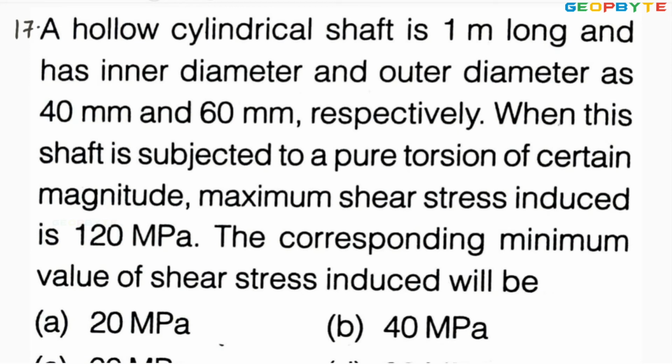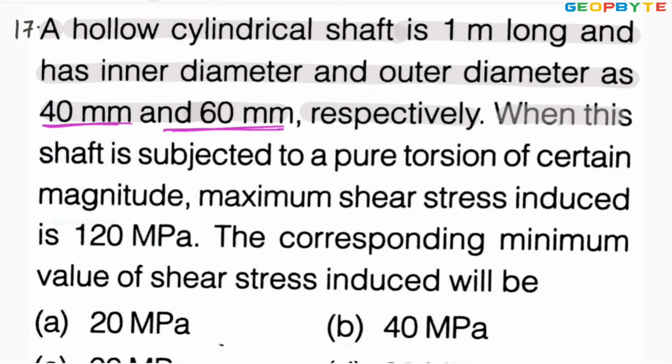Look at the 17th problem. A hollow cylindrical shaft is 1 meter long and has inner and outer diameters of 40 mm and 60 mm respectively. So this is the inner diameter, this is the outer diameter.